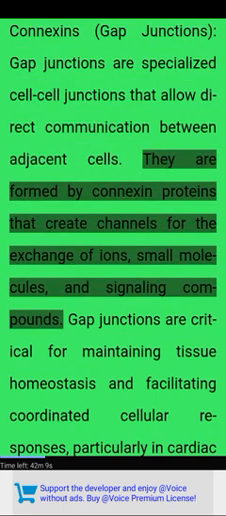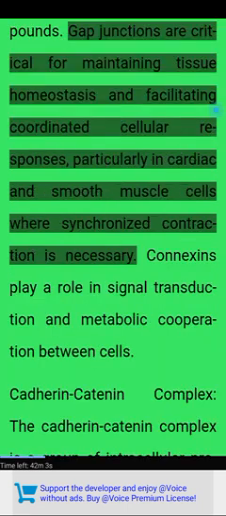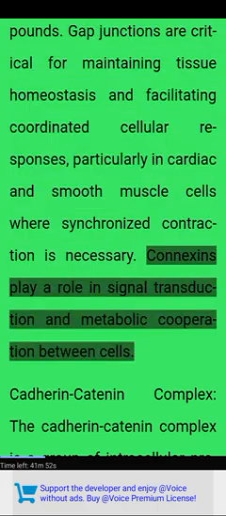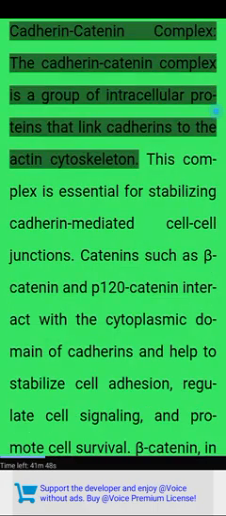They are formed by connexin proteins that create channels for the exchange of ions, small molecules, and signaling compounds. Gap junctions are critical for maintaining tissue homeostasis and facilitating coordinated cellular responses, particularly in cardiac and smooth muscle cells where synchronized contraction is necessary. Connexins play a role in signal transduction and metabolic cooperation between cells.